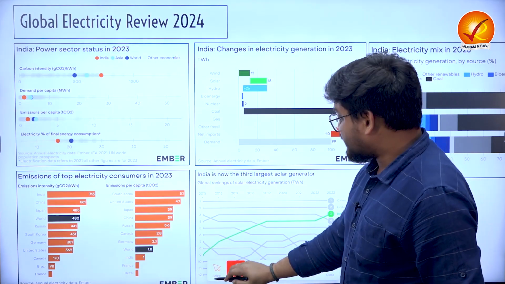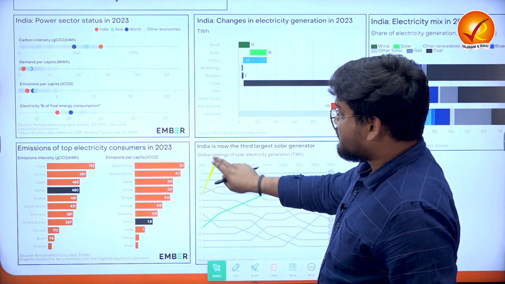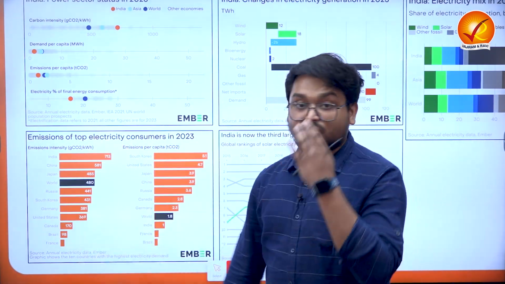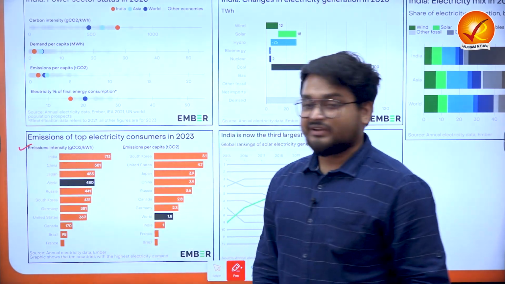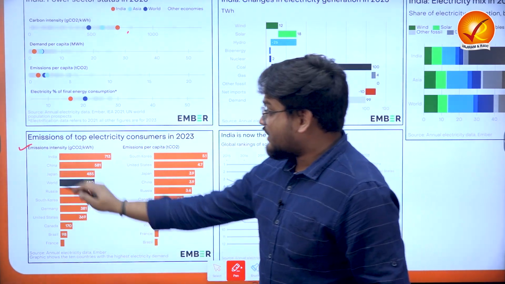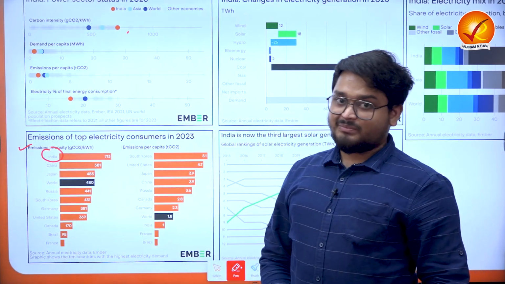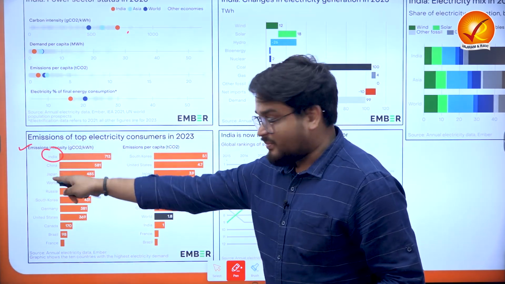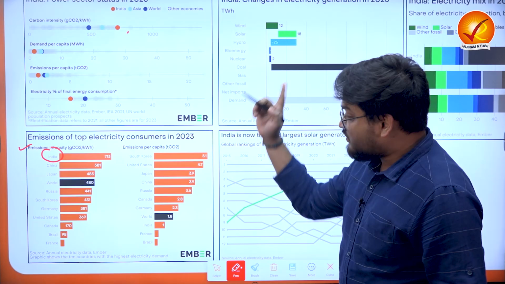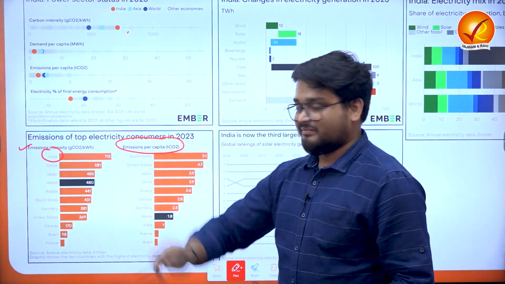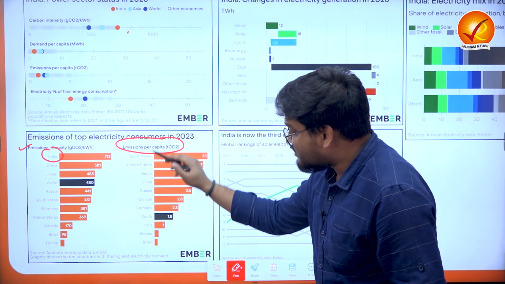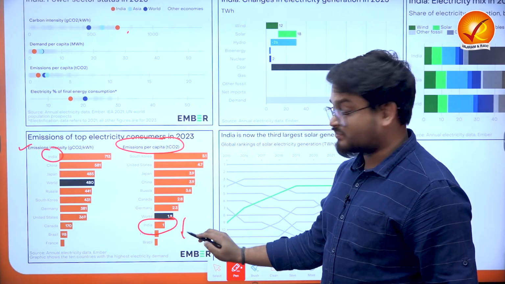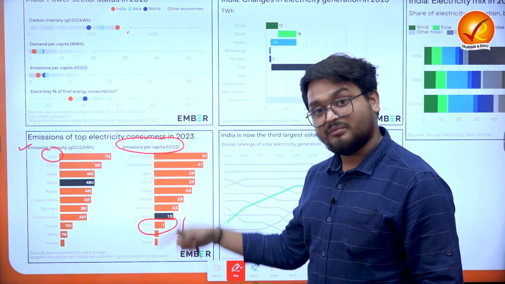Now, when we talk about another data from here, we find the emissions of the top electricity consumers in 2023. When we talk about ranking, we find that emissions intensity, as we have seen in the very first trend here, India is at the top. That means the total energy demanded is topped by China, Japan, and the rest of the world, right? But when we compare emissions per capita, that is per individual, India is far below. It is at 1, right? That means Indians are actually less polluting in nature, less demanding when it comes to power.